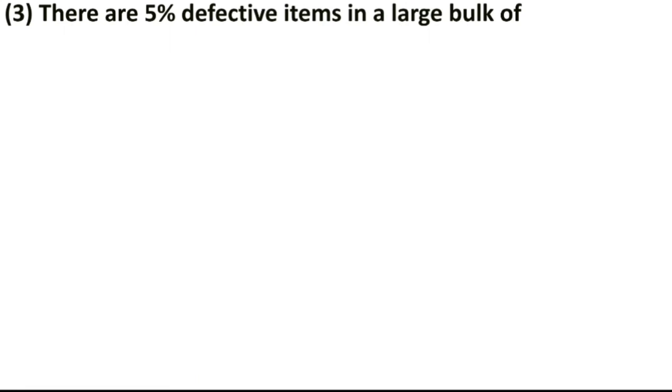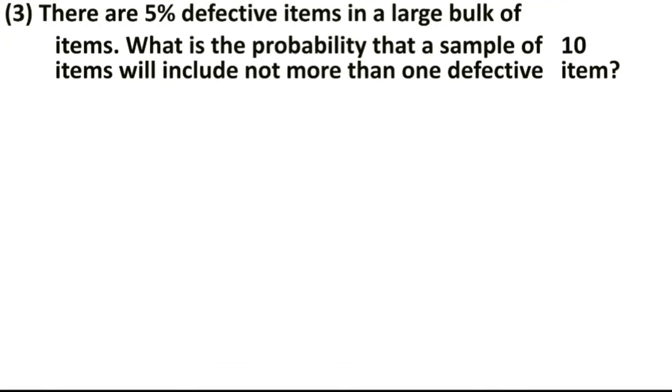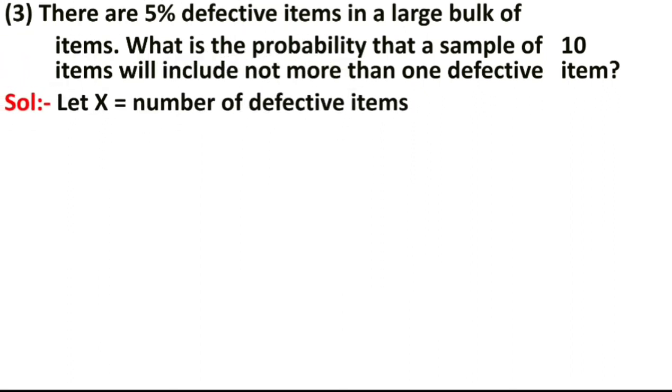Now the question number 3 is, there are 5% defective atoms in a large bulk of atoms. What is the probability that a sample of 10 atoms will include not more than 1 defective atom? See here, there are 5% defective atoms, means probability P is given as 5%. 5% means 5 upon 100, that is 1 upon 20. The value of P is given. You can easily find out Q. What is Q? 1 minus P.